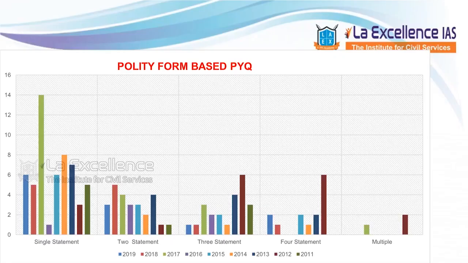The next one is polity based previous year's questions. In this, what are the most common questions which are being tested? These are single statement questions. So polity, UPSC's favorite is single statement questions. That's why polity is a very easy subject to answer, because in other subjects you may get around 30-35% single answer questions. In polity, you get around 55 to 60% of the questions as single answer questions. So you need not worry, because polity questions are going to be easy.